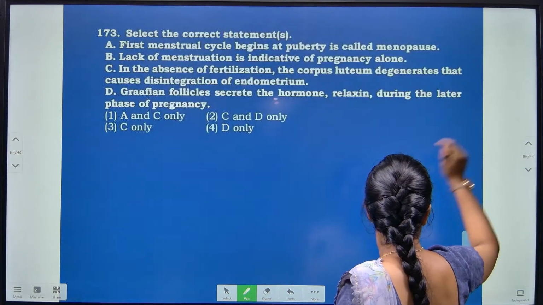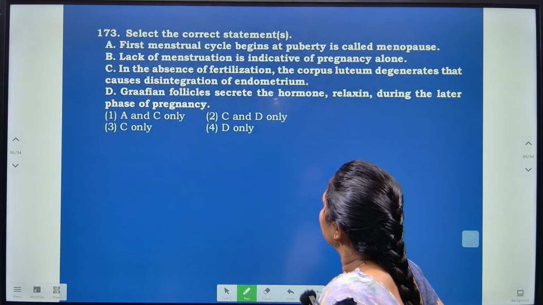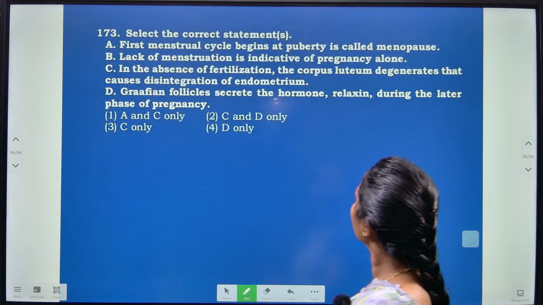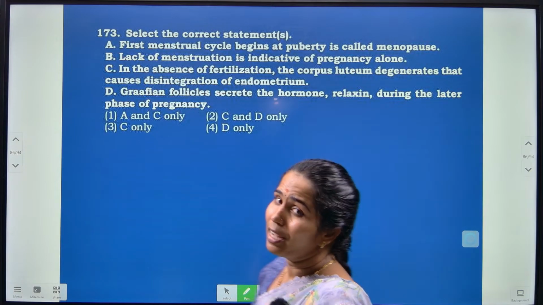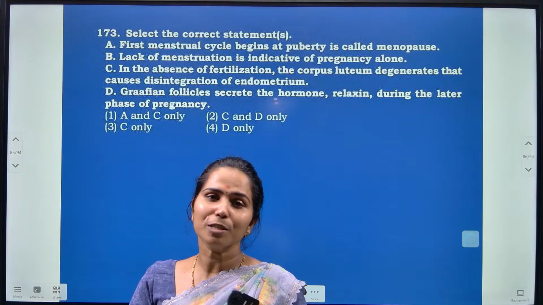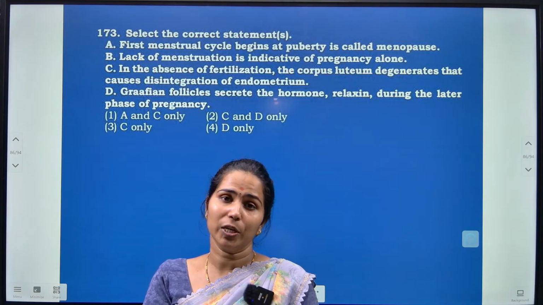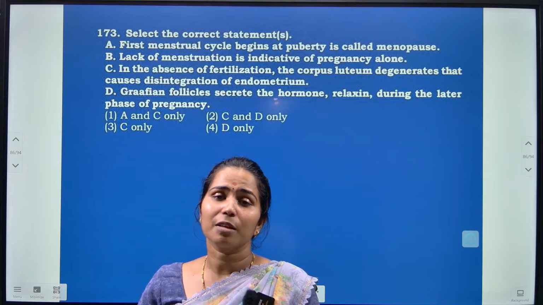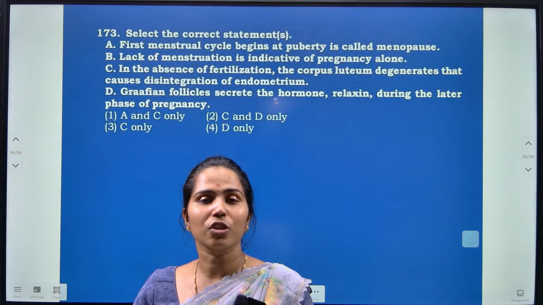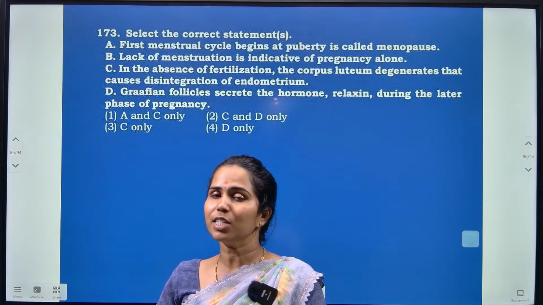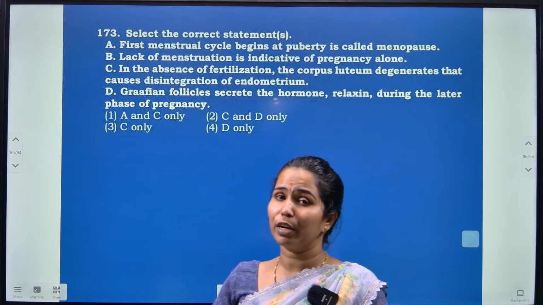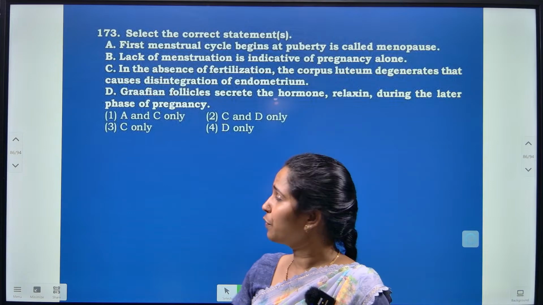Okay, right. Next, select the correct statement here. The first menstrual cycle that begins at puberty is called menopause. It is not called menopause. The first menstrual cycle which begins at puberty is called menarche, and when the menstrual cycle ceases around the age of 45 to 50, the condition is called menopause.